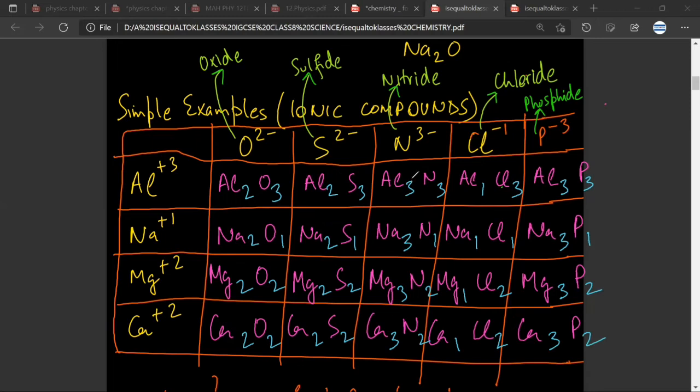And of course, we understand that you just need to take the ratios. So whenever you have to take the ratios, usually the 1 is not written. Have you understood the logic? Any doubt? So this 1 is not written. You want to find Na1 Cl1. Have you understood what I've said? So you won't find MgO2 or Mg2O2. You will just find MgO because they are taking out the ratios.